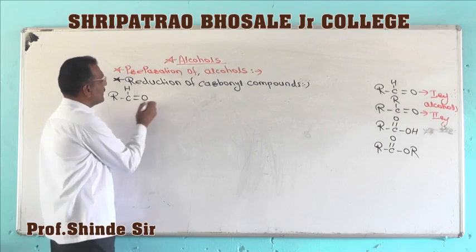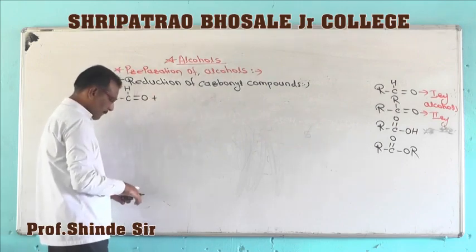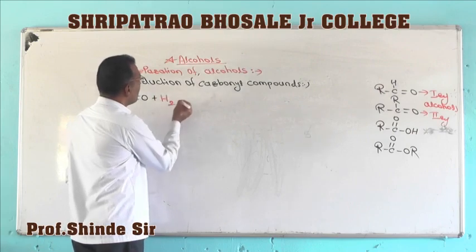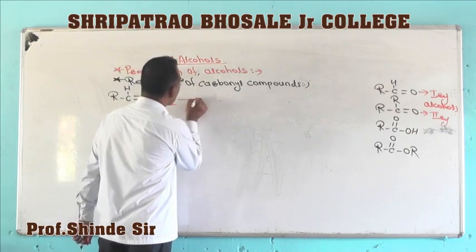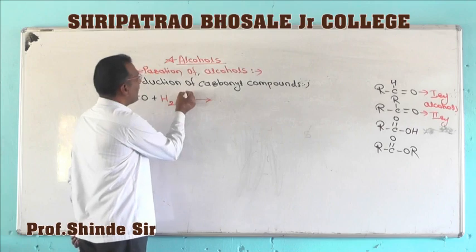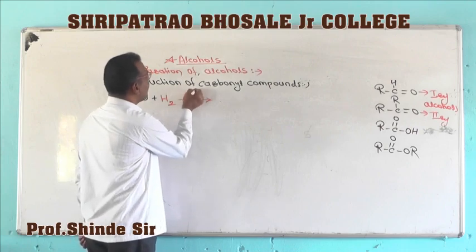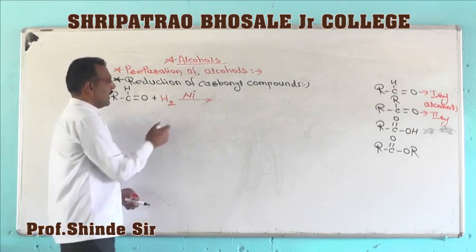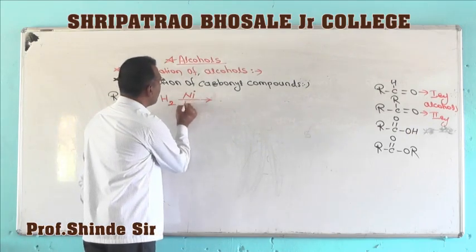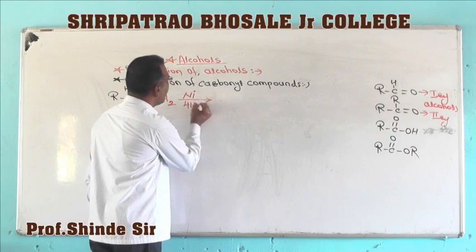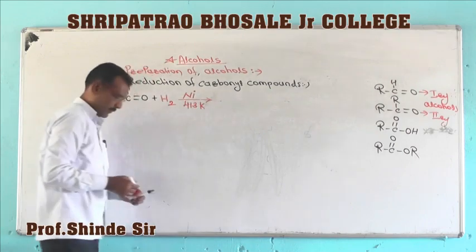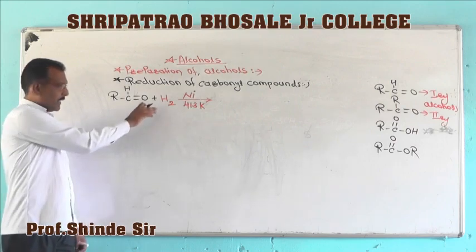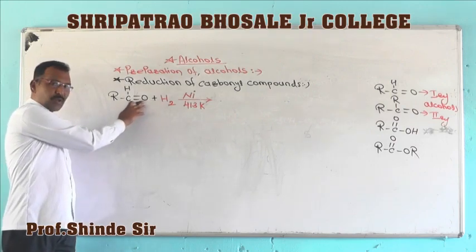The mixture of the aldehyde and dihydrogen together is treated in the presence of a finely divided nickel catalyst at a temperature of 413 Kelvin. Catalytic reduction is carried out by the hydrogenation of these aldehydes.